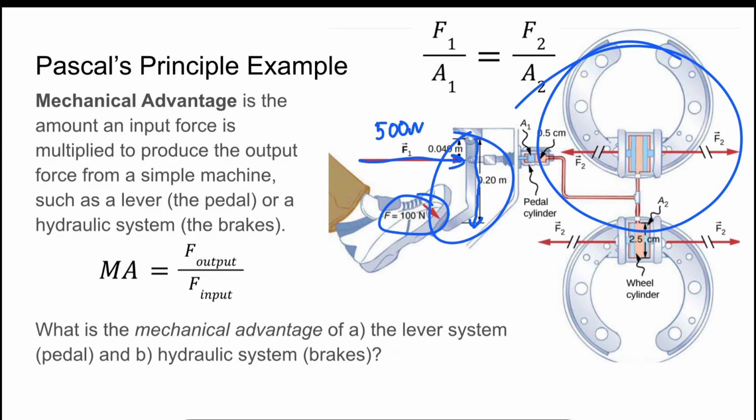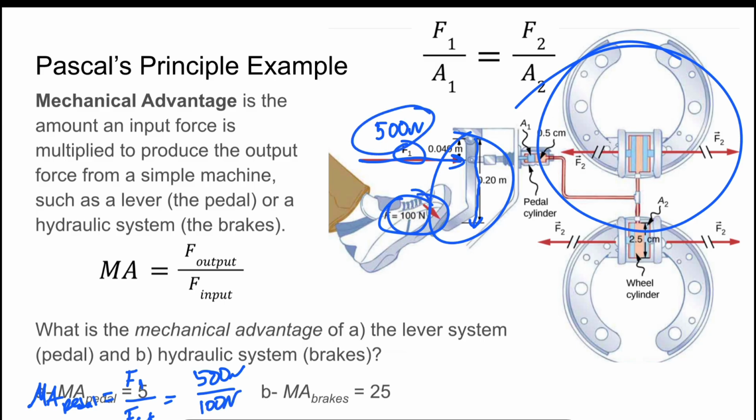So the mechanical advantage of the pedal, which is a lever system, will be our output force, which is F1 right here, divided by our input force, which I'll just call F foot, which equals 500 newtons divided by 100 newtons. All right, so 500 up here and then 100 down here. And so that equals 5.